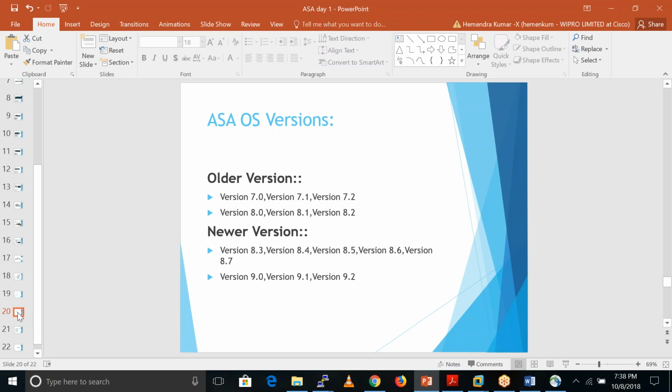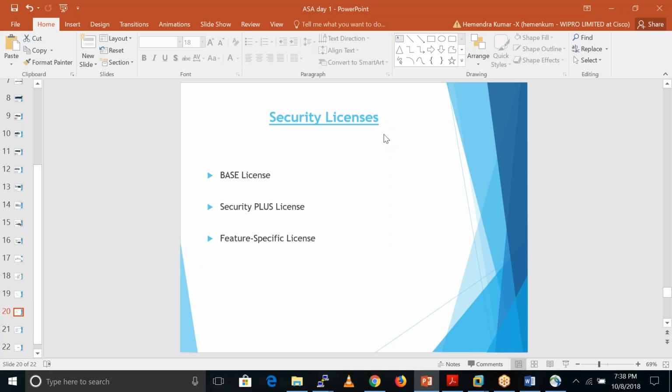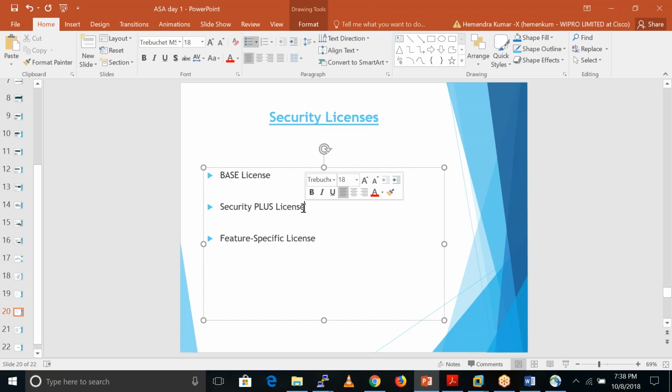These are the licenses. So we have a base license. When we purchase an ASA box, by default it comes with a base license only. Okay. If we want some new features, in that case we purchase a subscription-based license, which is a Security Plus license. The subscription for this license may be 1 year, 3 years, 5 years, for such a period of time.